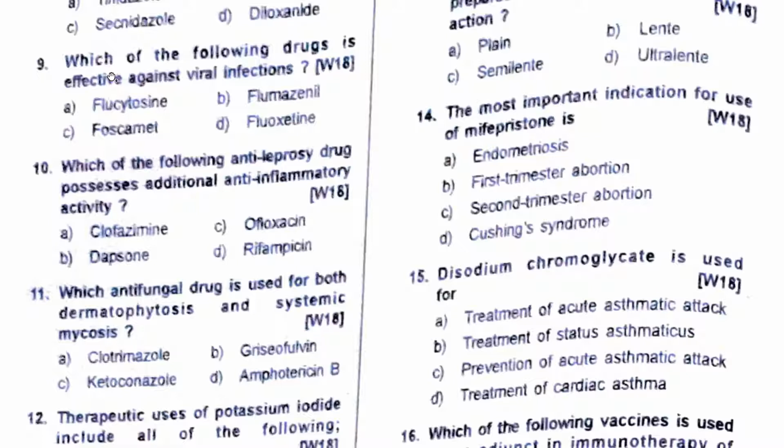Which of the following drugs is effective against viral infections? Answer is foscarnet. Why foscarnet? Foscarnet is basically a pyrophosphate analog. A pyrophosphate will not be attached on pyrophosphatase. So foscarnet is a pyrophosphatase inhibitor.